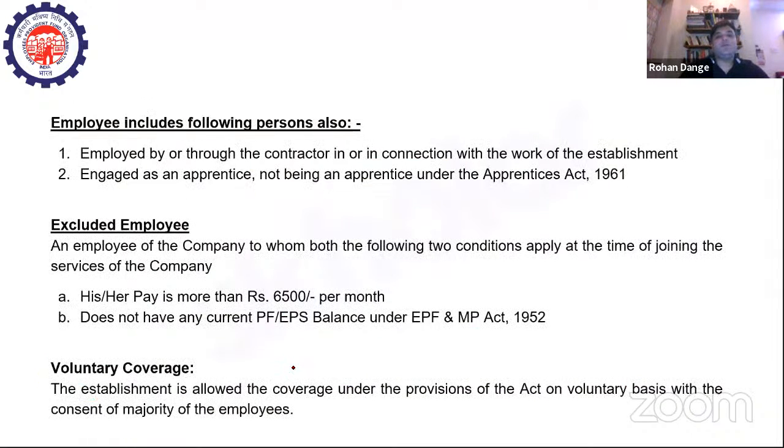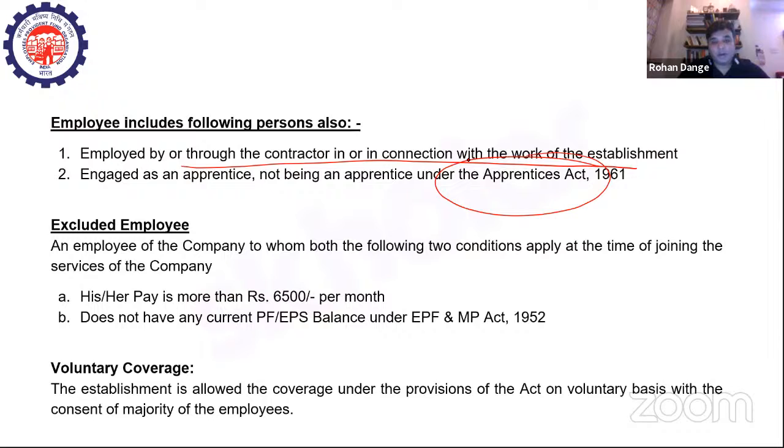So employees include persons who are employed by or through a contractor or in connection with the work of the establishment, or if you're engaged as an apprentice but not an apprentice under the Apprenticeship Act 1961, right? That means if you're an apprentice and you are not covered under the Apprentice Act 1961, then you are eligible for the benefits under the EPF scheme.